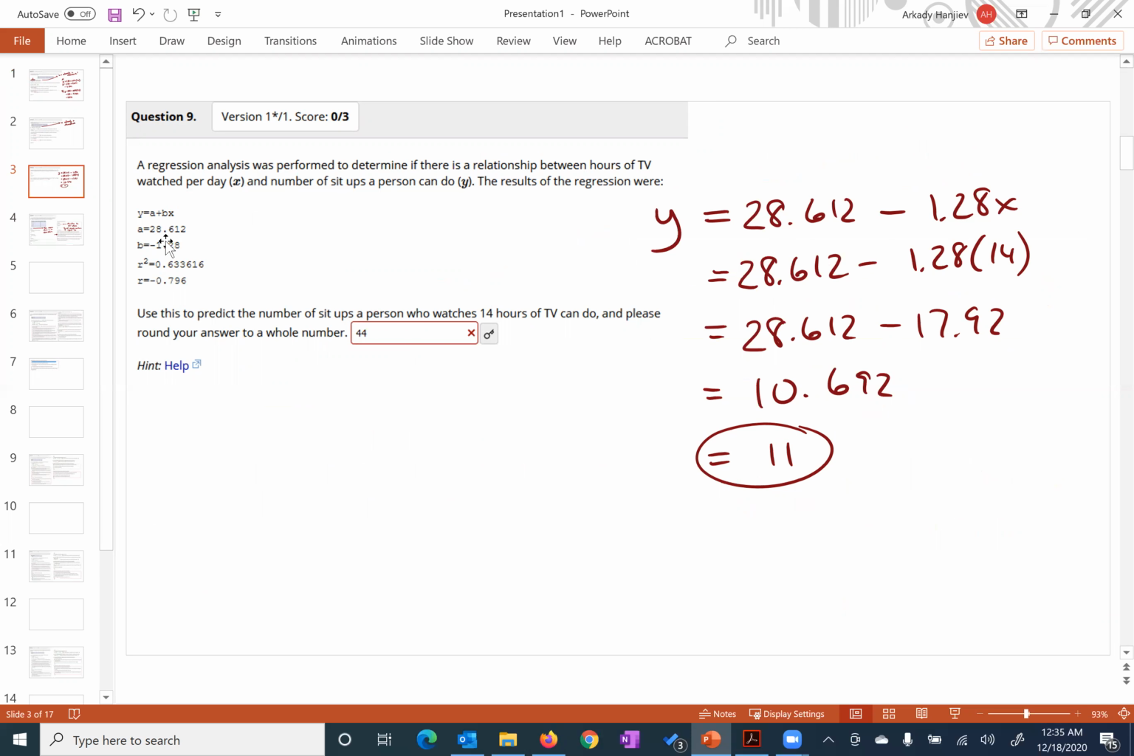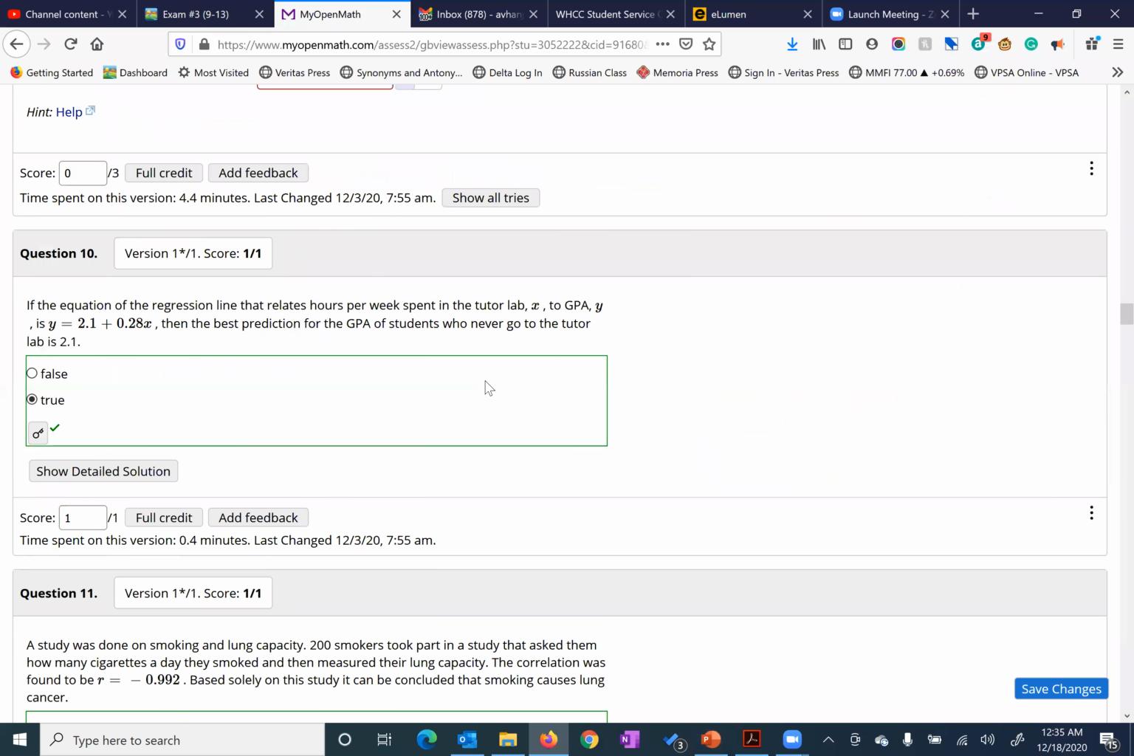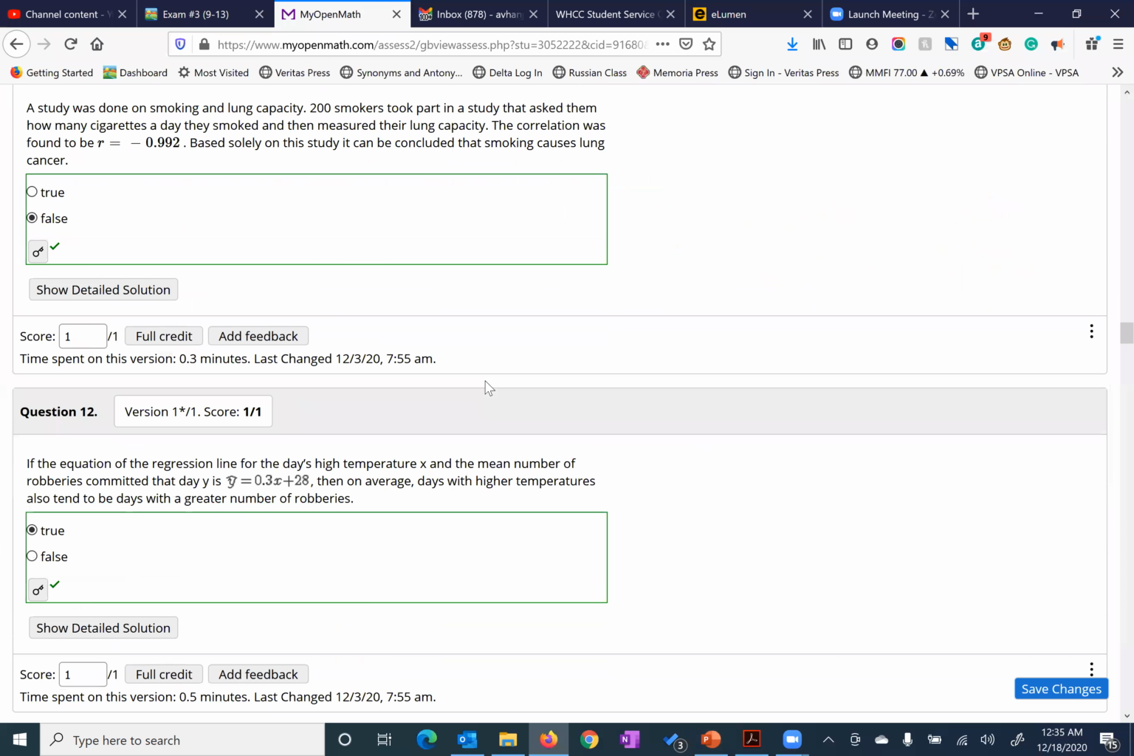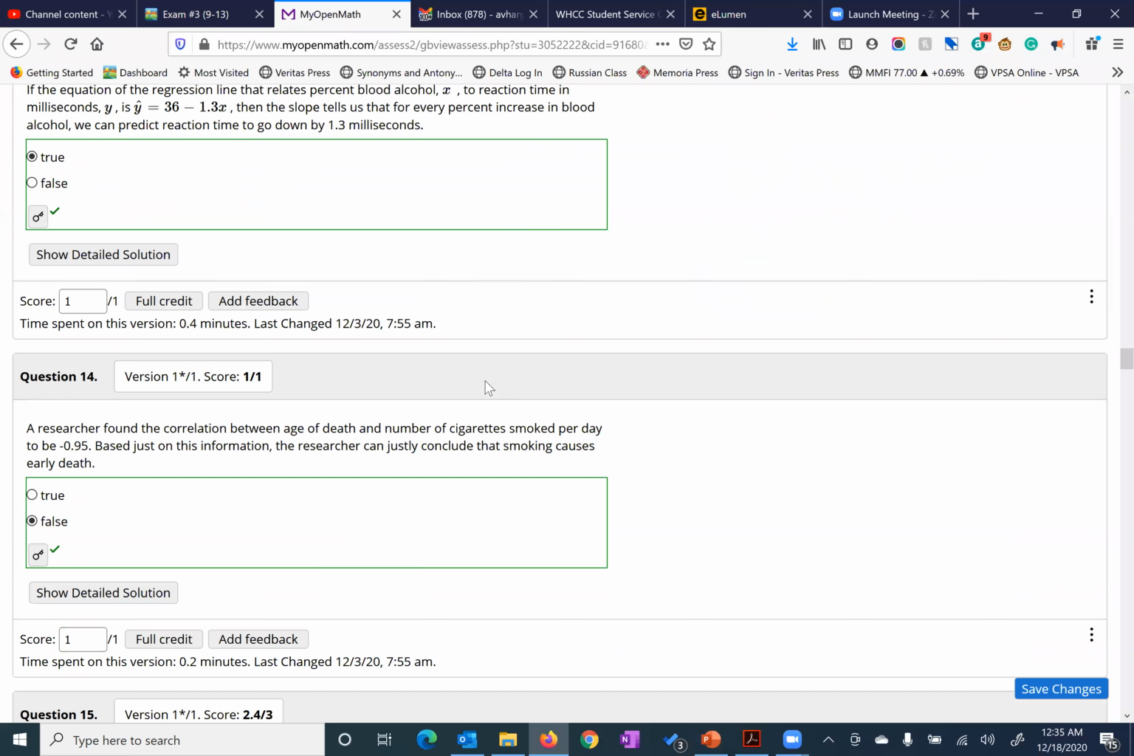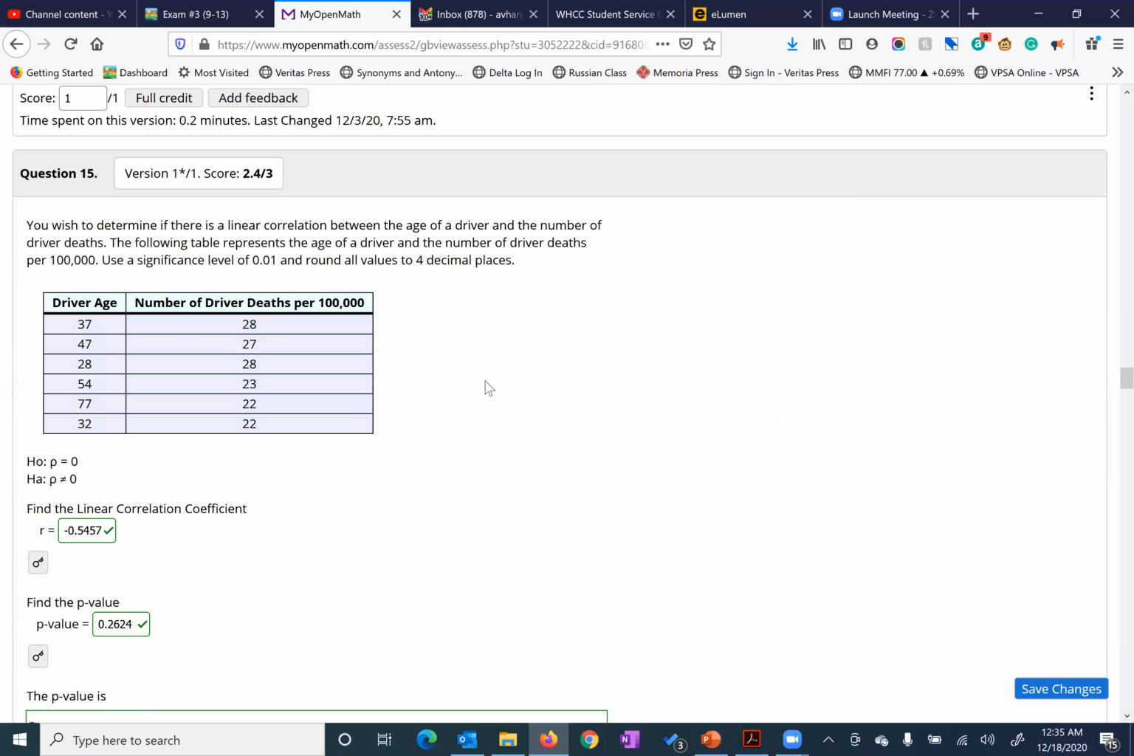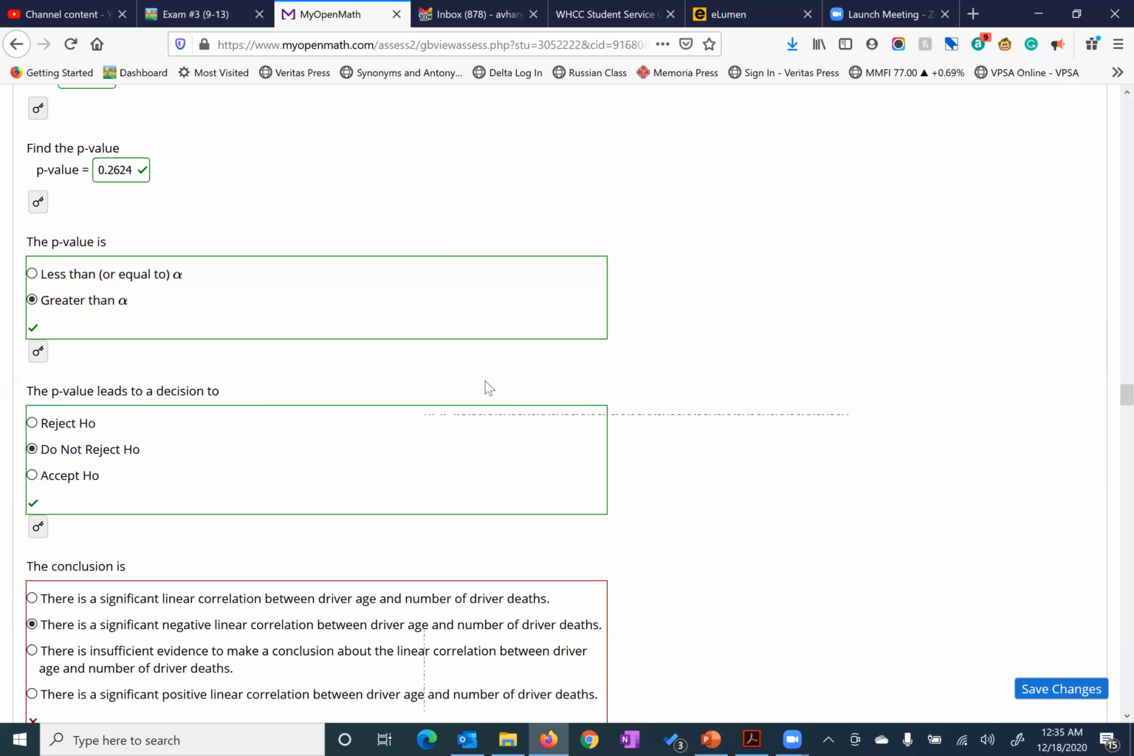So the A and the B were the ones that were important. The R and the R squared were not important at all whatsoever. It was just extra information. All right, that's cool. Let's go on to the next ones here. Everything is correct, okay, right at the end.